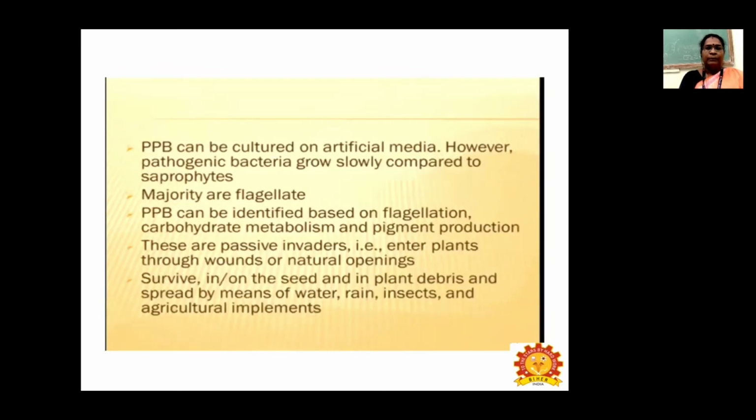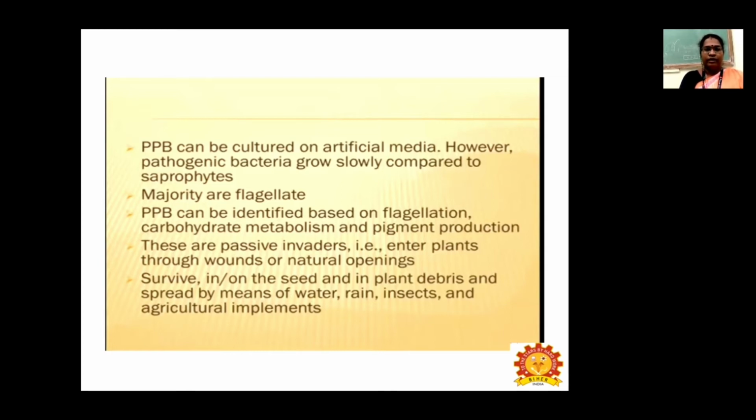Next one, plant pathogenic bacteria can be cultured on artificial media. However, plant pathogenic bacteria grow slowly when compared to the saprophytes. So the nature of plant pathogenic bacteria is that the growth will be very slow, even though they are grown in artificial medium, when compared to saprophytic bacteria.